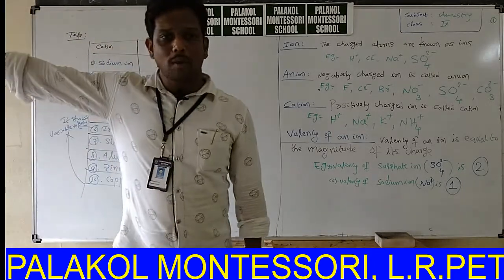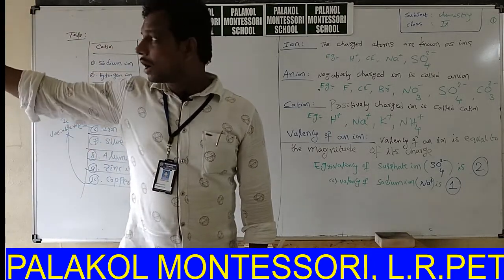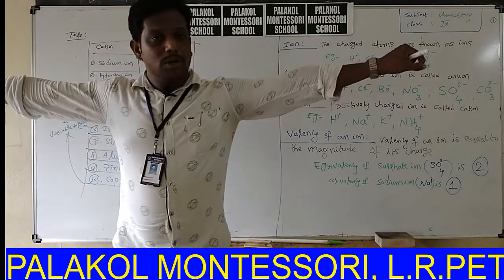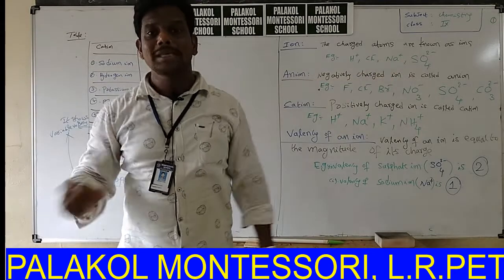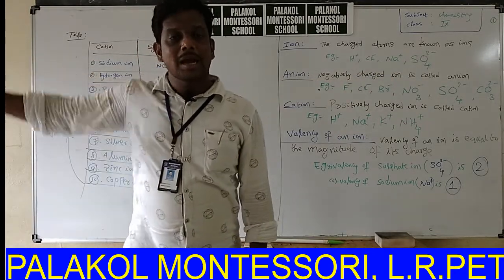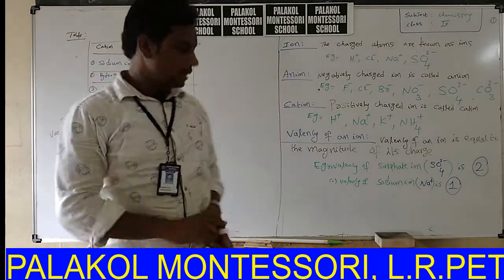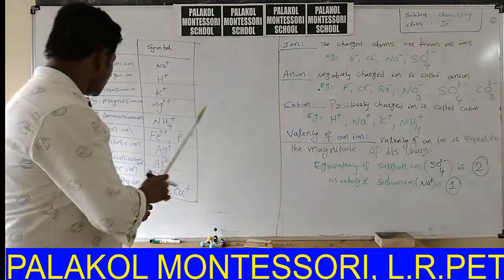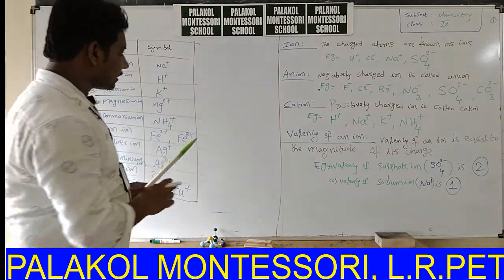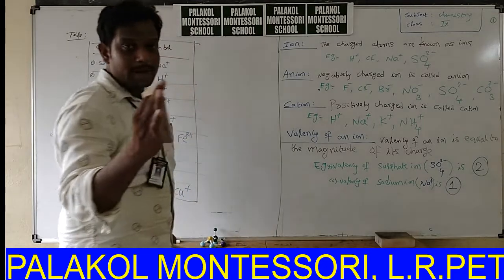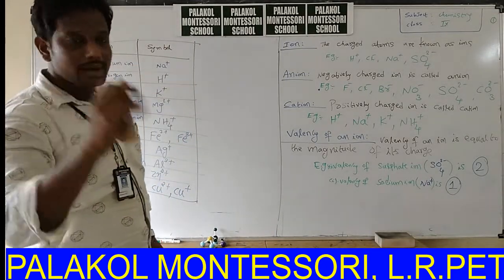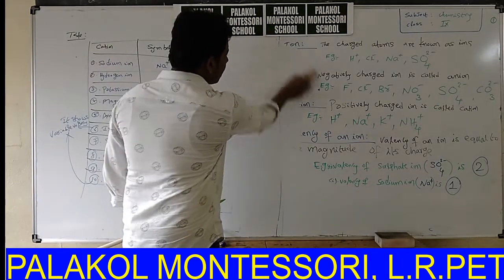Say for example, if I hold only one person with my hand, my valency is 1. If I hold 2 persons with my 2 hands, my valency is 2. Based upon the conditions, copper sometimes shows one valency, other times shows 2 valency. Okay. This is about the list of cations and symbols of cations. Next, I will give some of the list of anions and their symbols.